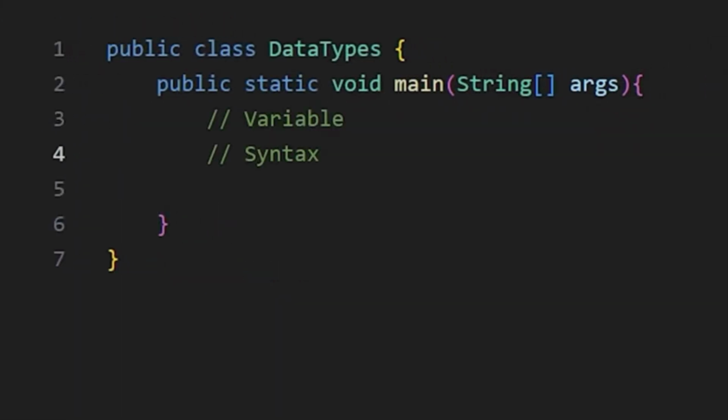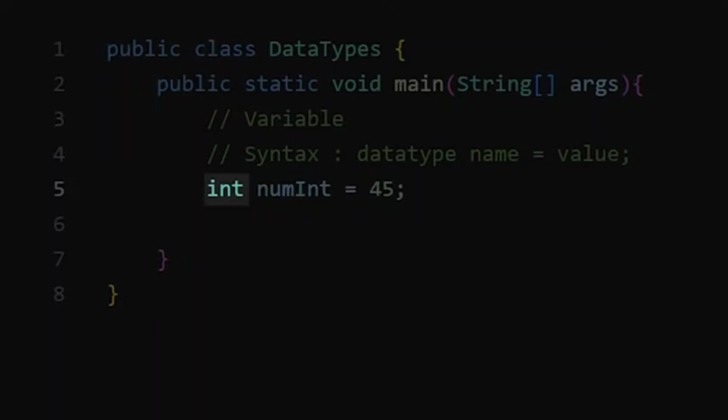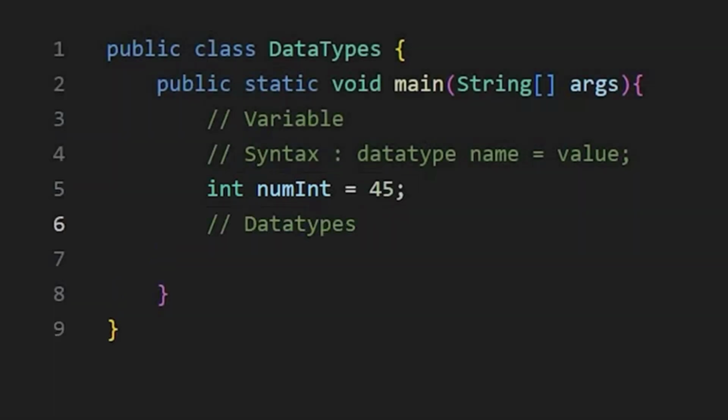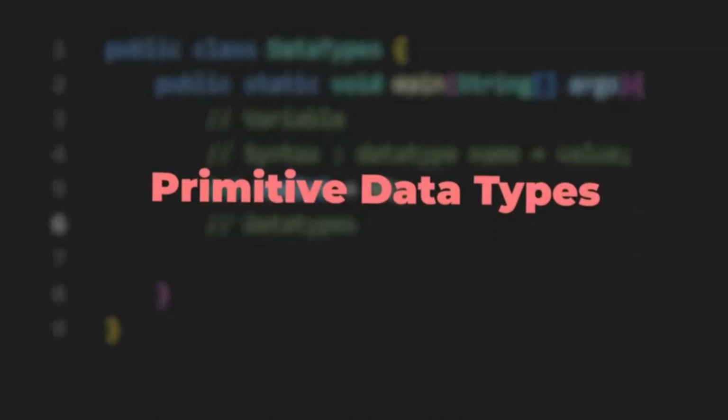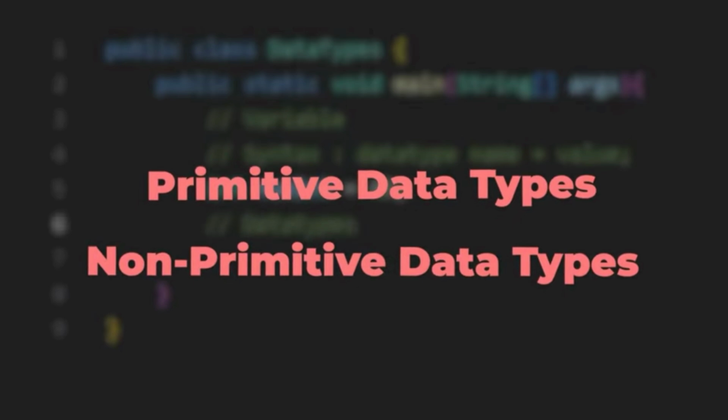Now, the syntax for declaring a variable in Java is simple. First we write the data type, then the variable name and a semicolon. If you want to assign a value while declaring variables, then you can do that too. Here, int is the data type, num is the variable name, and this is the value. There are two types of data types in Java, primitive data types and non-primitive data types.